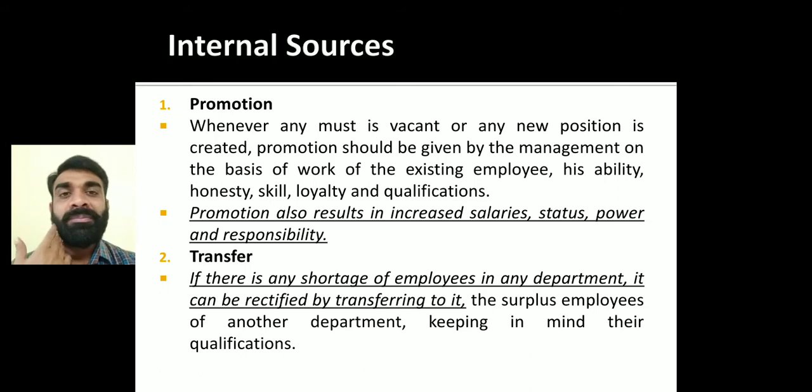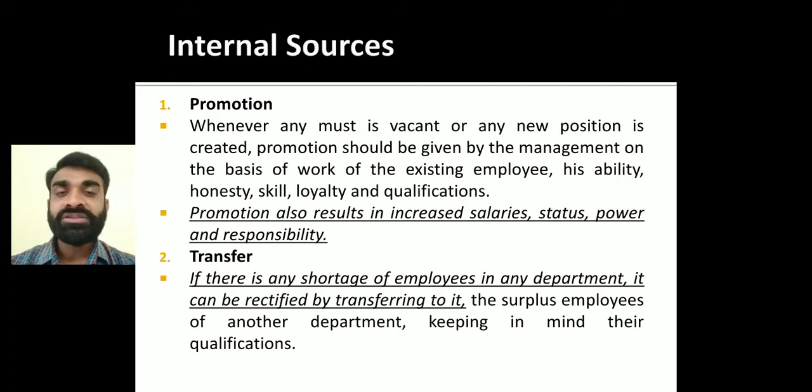Promotion means that whenever a vacancy is there, a person who is working at a lower level, let's say for example a person working in a company or business unit as a supervisor in the production department for the last 5 to 7 years, and he is eligible, having the qualification and the experience, should be given a chance to be promoted. That means to be assigned a role of a higher level of designation, that is the post of manager.